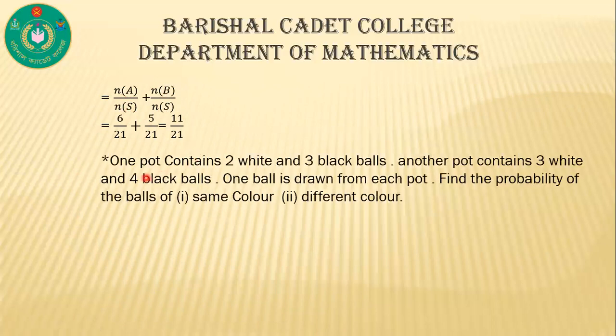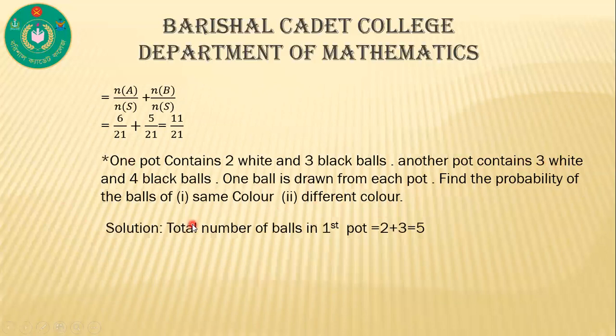This is our required answer. Now another question. One pot contains 2 white and 3 black balls, and another pot contains 3 white and 4 black balls. One ball is drawn from each pot. Find the probability of the balls being of the same color or different color. Now solution. Here the total number of balls in the first pot is 2 plus 3, that means 5. In the second pot, 3 plus 4, that means 7.